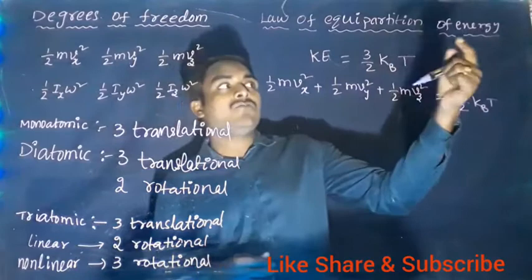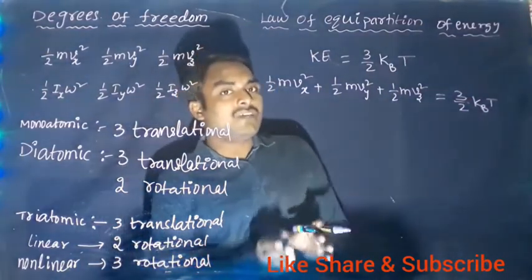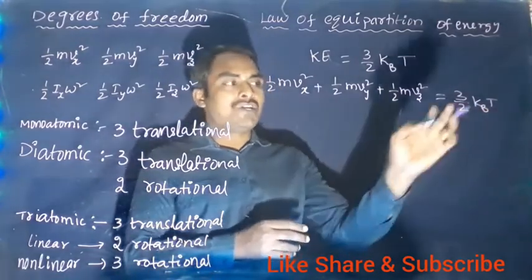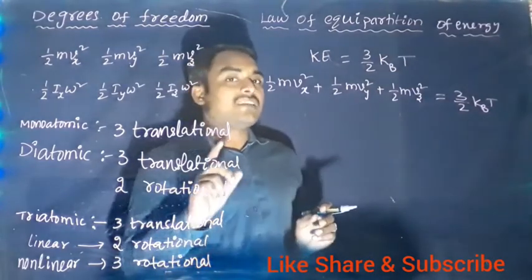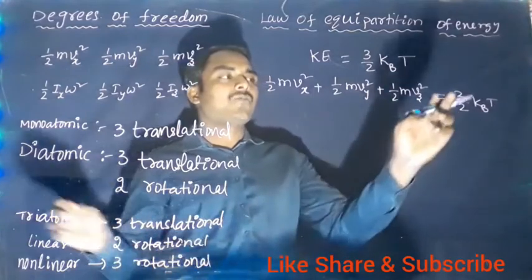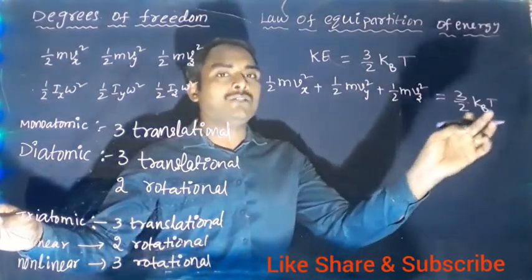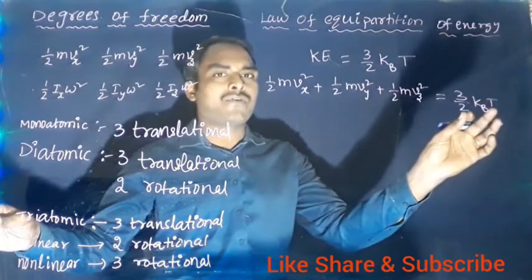Now, the law of equipartition of energy states each degree of freedom gives the same energy. 3 by 2 kBT is for 3 degrees of freedom. Then for 1 degree of freedom, what is the kinetic energy? 1 by 2 kBT. For 3 degrees of freedom, 3 into 1 by 2 kBT, 3 by 2 kBT.